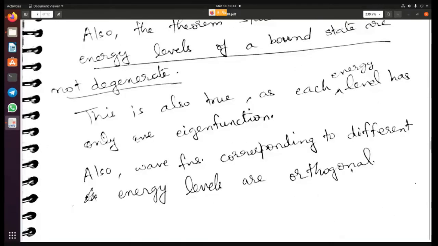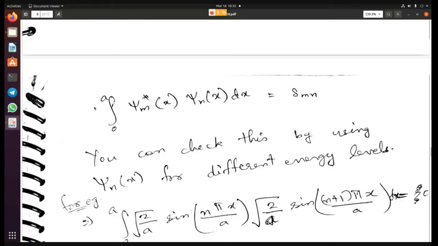Then another thing, which is not related to the theorem as such, but another point that one can see from these wave functions, is that the wave functions corresponding to different energy levels are orthogonal. So how will you check that? You just do the integration over psi m star of x into psi n of x dx from 0 to a. You only do the integration from 0 to a, because before x equal to 0 and beyond x equal to a, the wave function is 0. So there is no point in doing integration over there. The only region where you are doing the integration is from 0 to a.